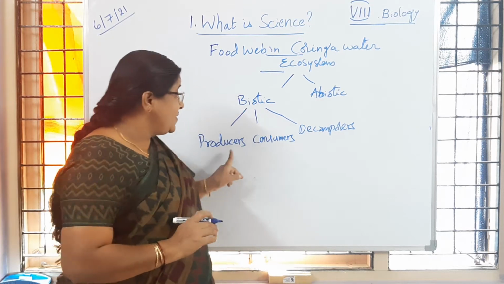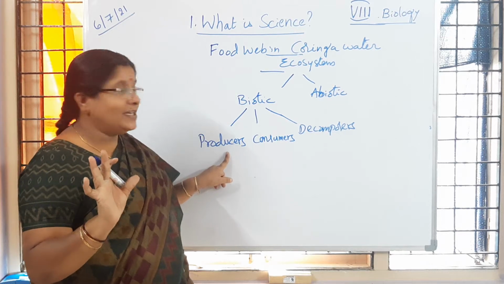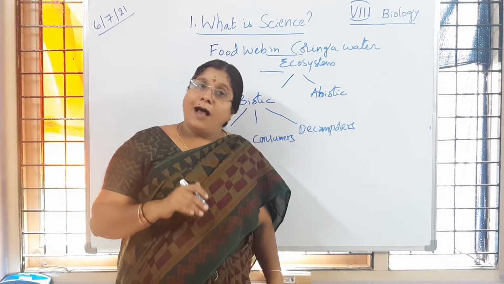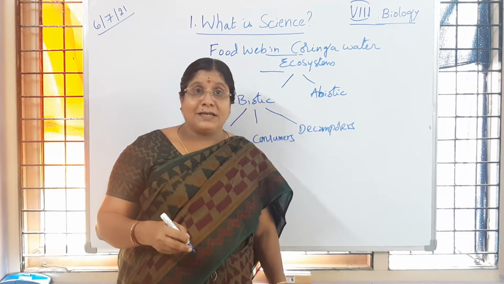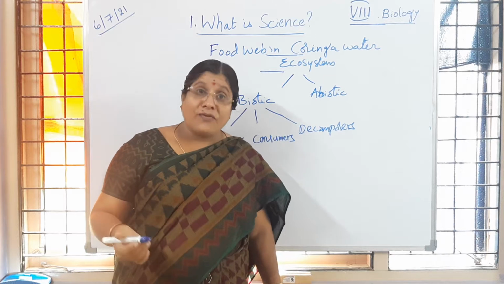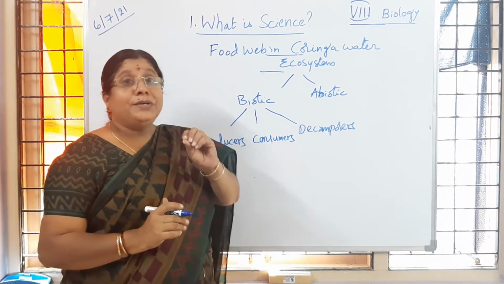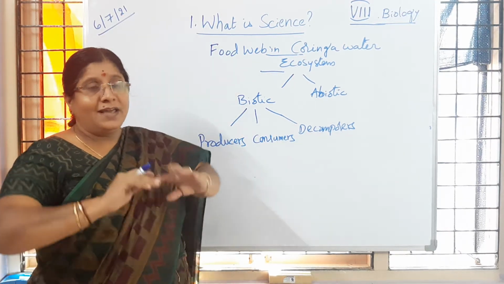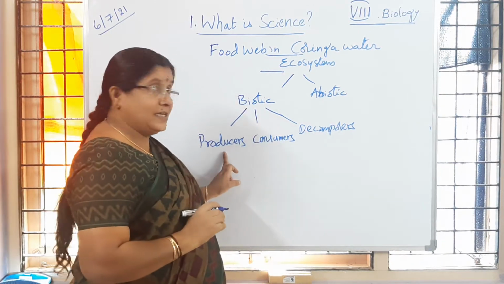So producers means what? They are always plants, children, and microscopic algae like blue green algae, Chlamydomonas or diatoms, which we also call chlorophytes. They are largely present in waters. They prepare food by the process called photosynthesis. The entire planet gets energy because of producers.